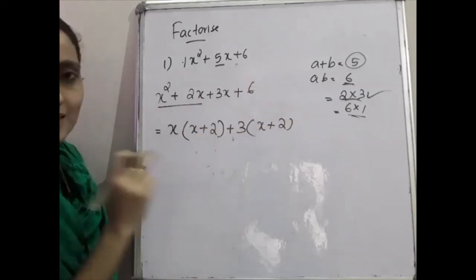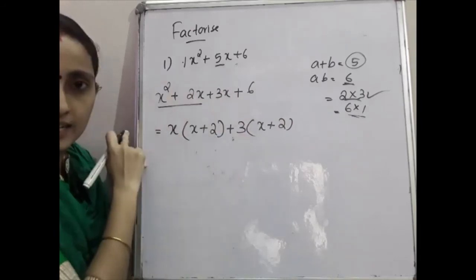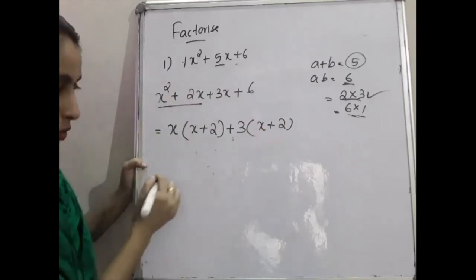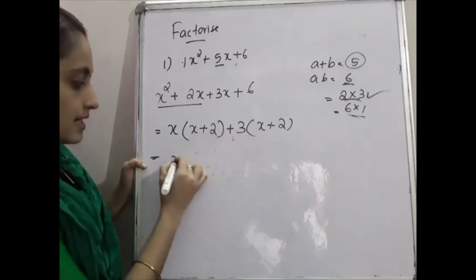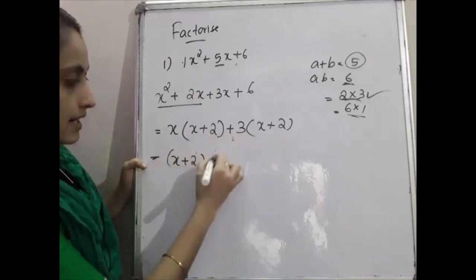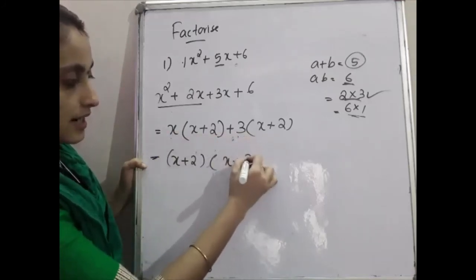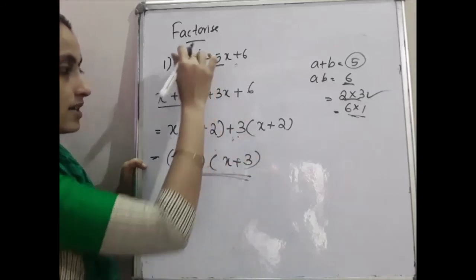6 can be written as 2 into 3. So already 3 is taken outside, so the remaining will become 2. Then the common factor here is x plus 2, and the remaining is x plus 3. So this will be our answer, the factorizing of the polynomial.